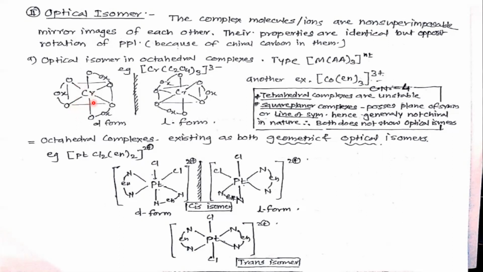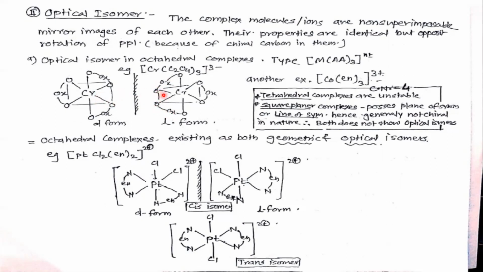Now in front of this structure, if we keep a mirror, its image can be seen in this way. Here both oxalate ions are on the right side. In the image, both oxalate ligands are on the left side. So this is the dextro form and this is the levo form.